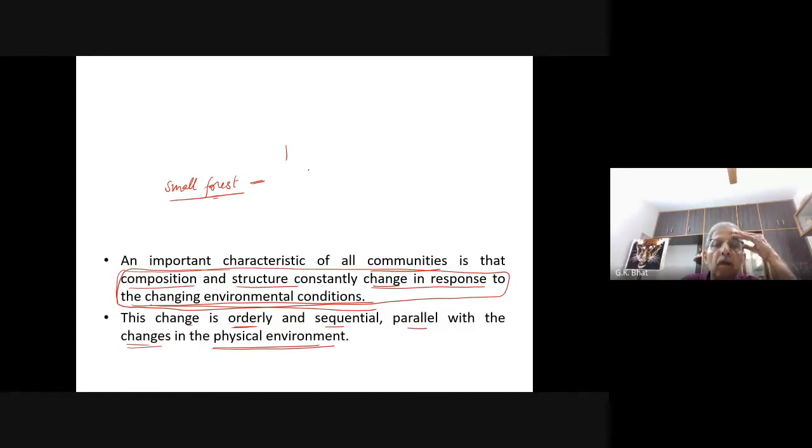In your village, the croplands which you used to see during your school days, are they present now also? Prithvi?